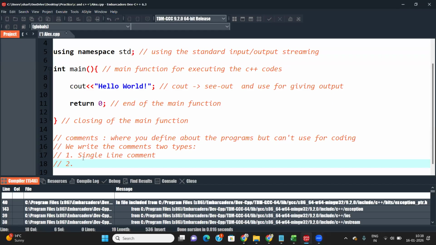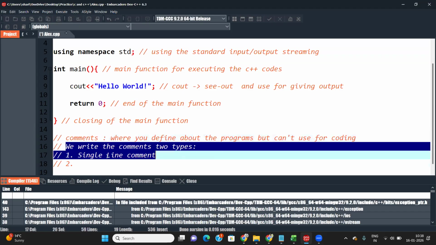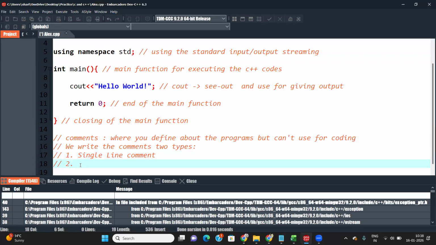We have two types of comments we use here. Comments are just comments. We can write something about the program, but it does not interfere with your programs or have any effect on them. This is just a comment for information about the program, for yourself and other programmers. How do we write comments? In two ways: first, single line comments, and second, multi-line comments.